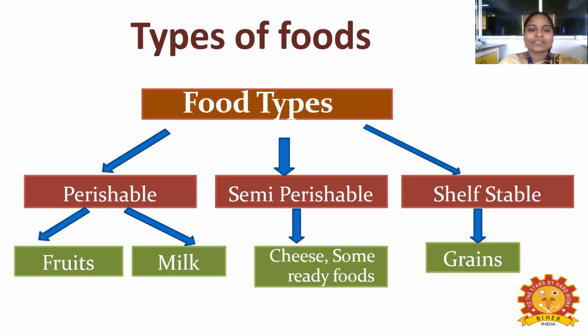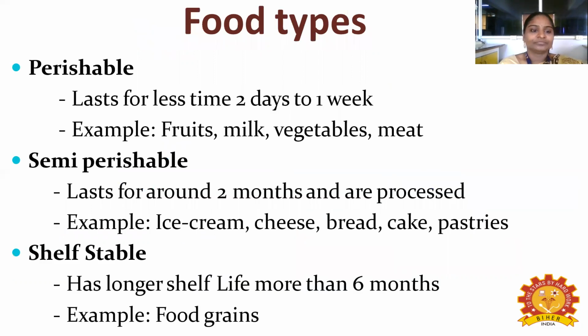So next is the types of food. It is divided into three types: perishable, semi-perishable, and shelf-stable. Perishable examples are fruits and milk. Semi-perishable examples are cheese and some ready-cooked food, that is, some processed food. Shelf-stable food is grains; everything like that comes under shelf-stable. We will see the definitions of the types of food one by one.